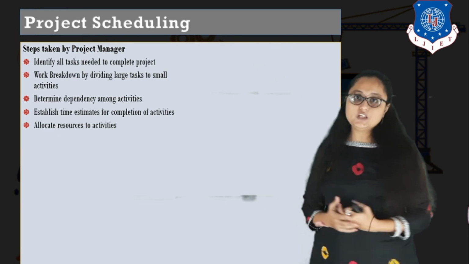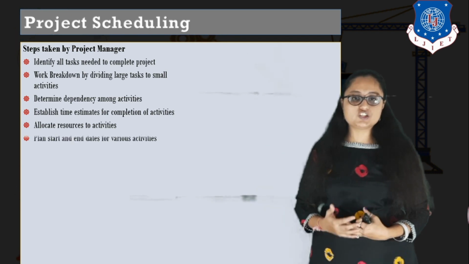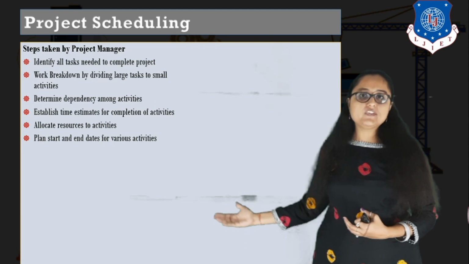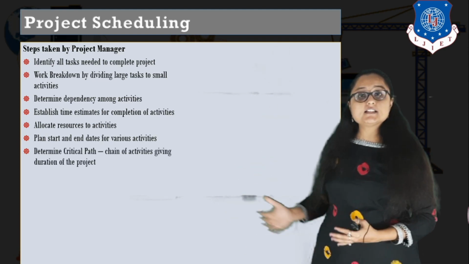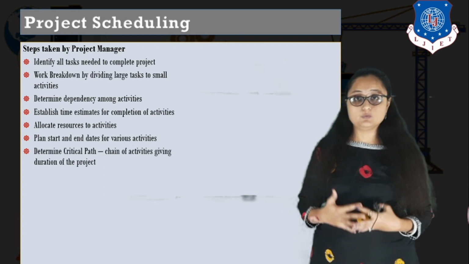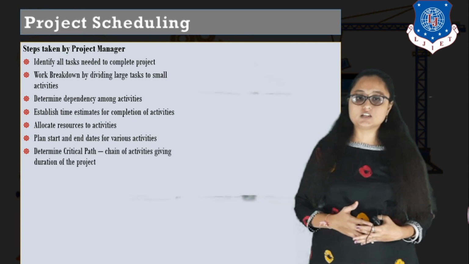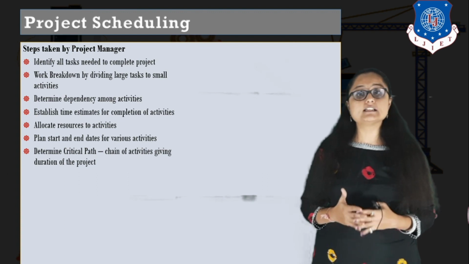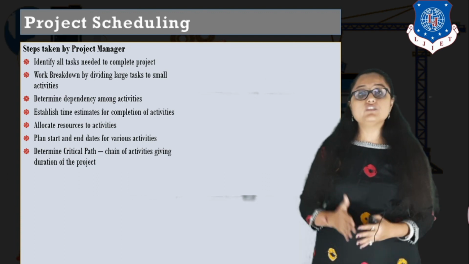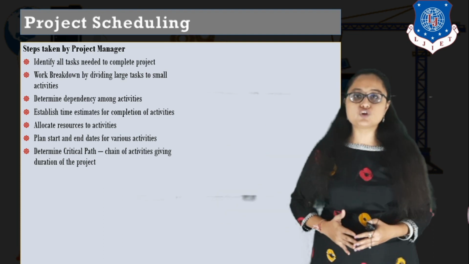The next is they establish the estimation of completion of particular activities. The resource allocation is done. Human resource allocation is done. You have to plan the start date as well as end date for various activities. The next is critical path is determined. We will shortly study what do you mean by critical path. But here just if I give an overview, it is the chain of activities giving you the overall duration of a project, right?